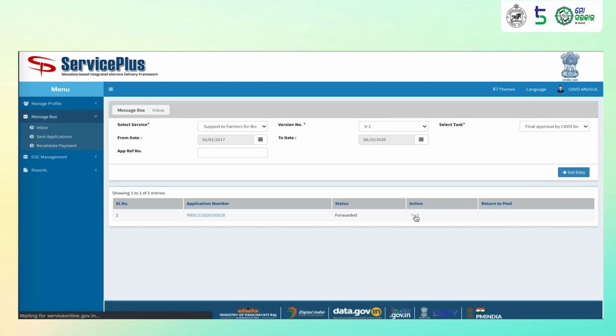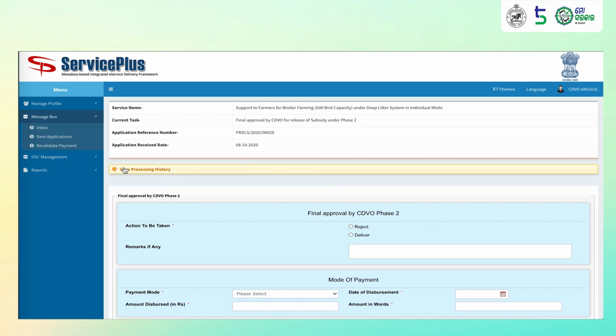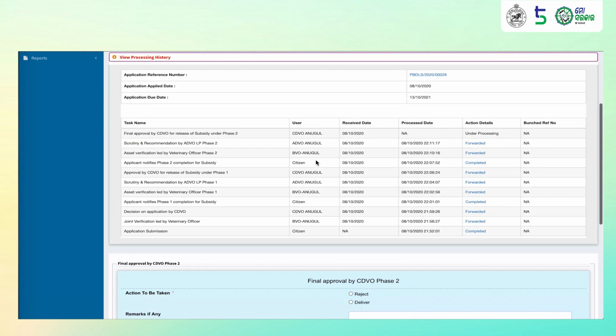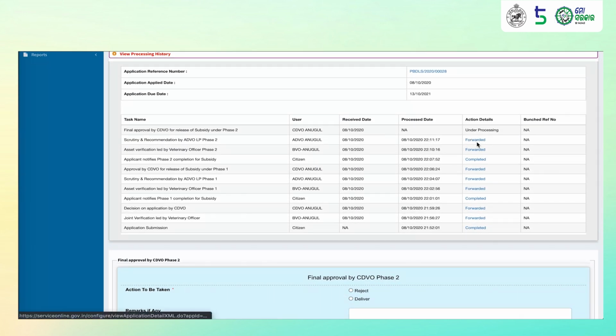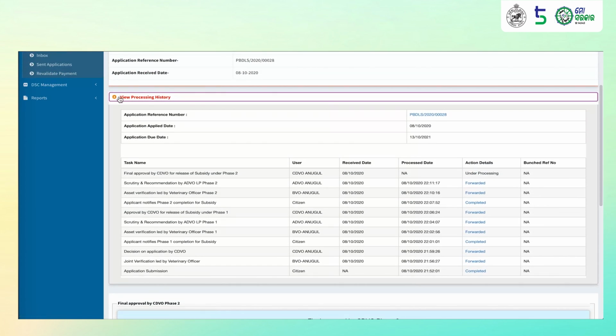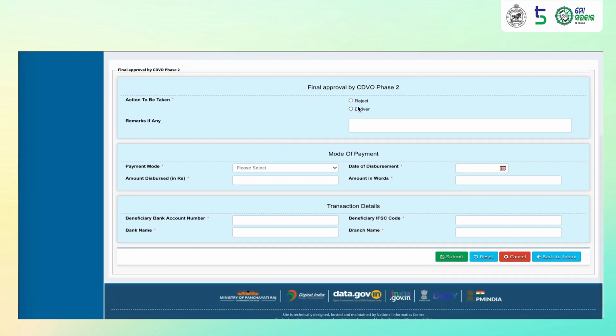Click on pull, view processing history, verify different details by clicking on forwarded or completed. Once satisfied with all the details, the CDVO will reject or deliver the service.